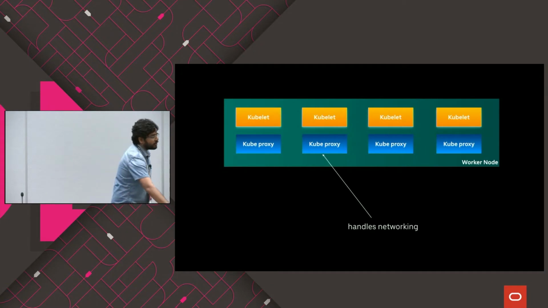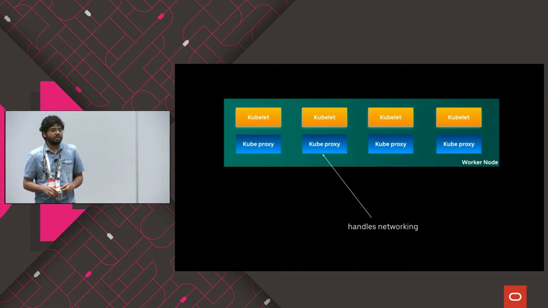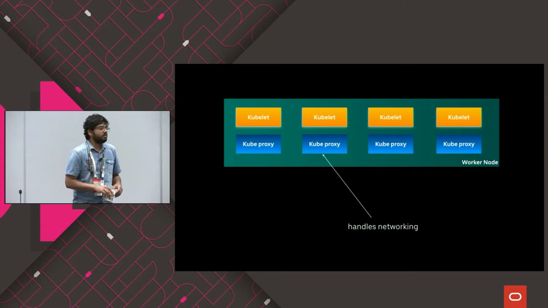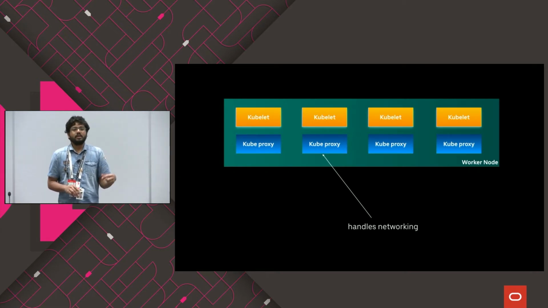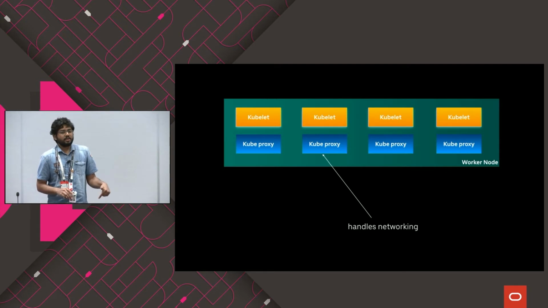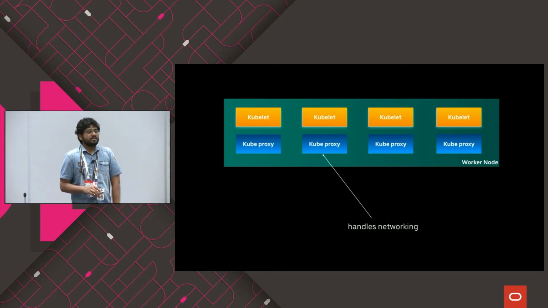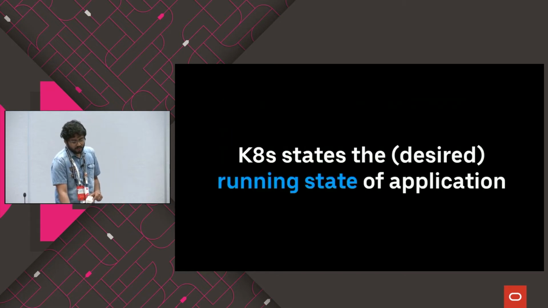And of course, all those worker nodes have something called kube-proxy. This kube-proxy is responsible for handling networking. When you're deploying something, you have to connect to the particular Docker containers that are running inside, and kube-proxy is the one that helps you achieve this. So this is how Kubernetes works internally at a very high level.